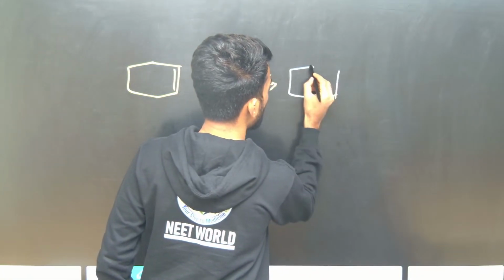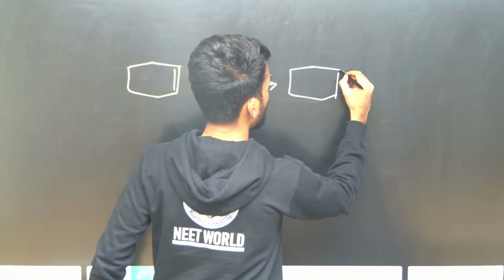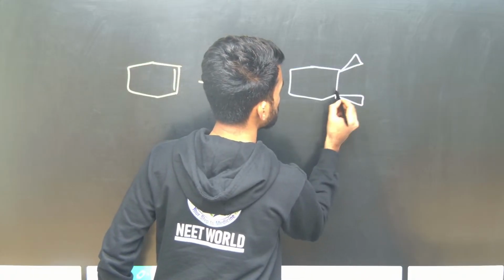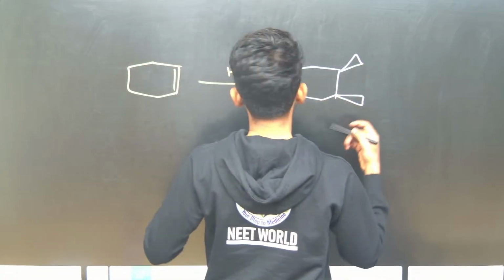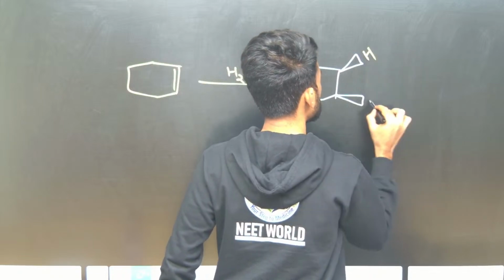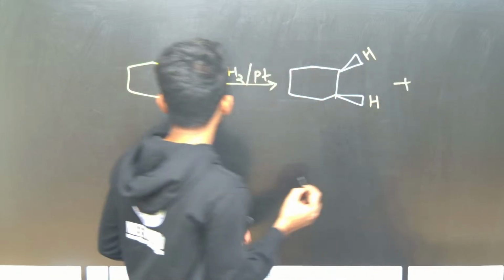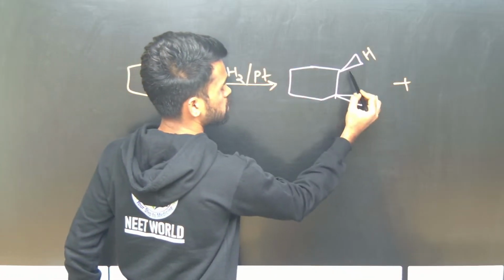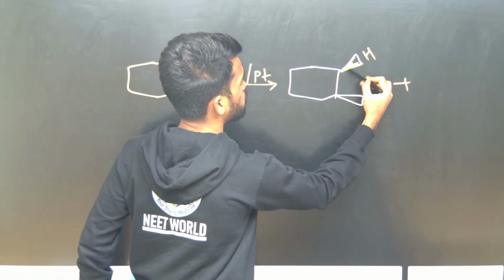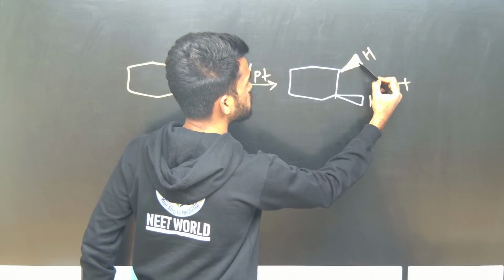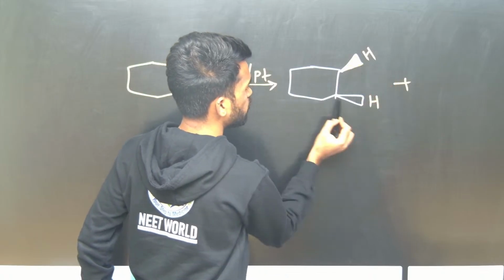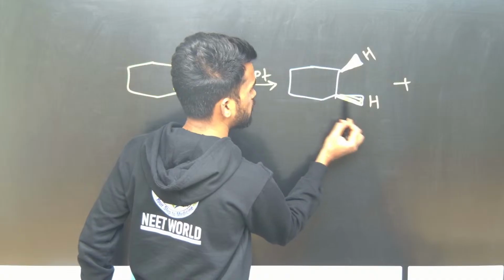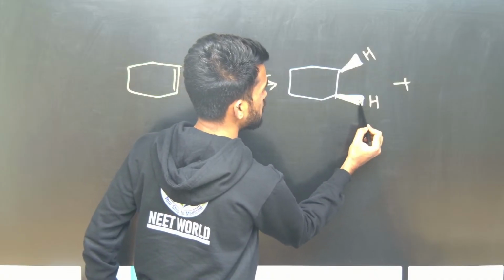To the given alkene, remove the carbon-carbon double bond and replace it with hydrogens, like this. See what I did here: I have removed the double bond and attached two hydrogens. Both hydrogens are from above the plane only. If you observe, both hydrogens are from above the plane. So if both hydrogens are on the same plane, you can say this is syn or cis addition.